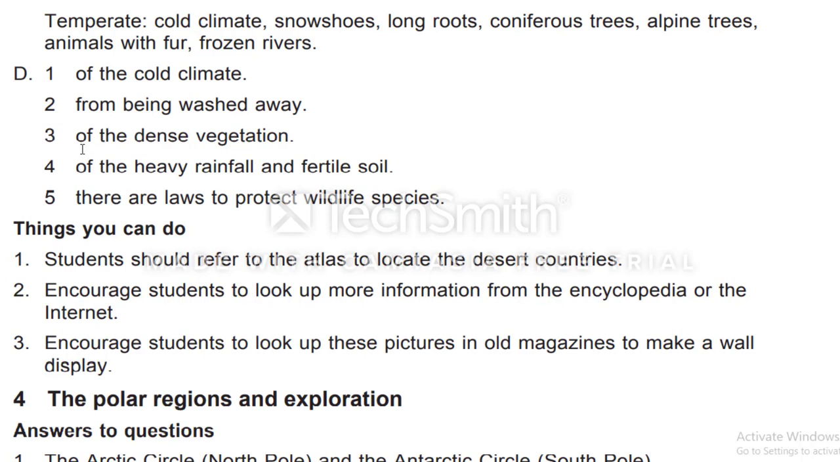Number 3: Dead trees in rainforests don't fall to the ground because of dense vegetation. Plants in rainforests grow fast because of heavy rainfall and fertile soil. Animals are not hunted for their fur because there are laws to protect wildlife species.